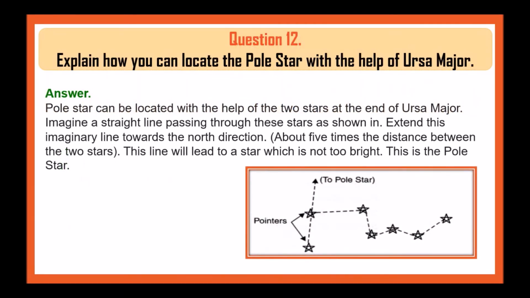Explain how you can locate the pole star with the help of Ursa Major. Pole star can be located with the help of two stars at the end of Ursa Major. Imagine a straight line passing through these stars as shown. Extend this imaginary line towards the north direction. This line leads to a star which is not bright. This is pole star.